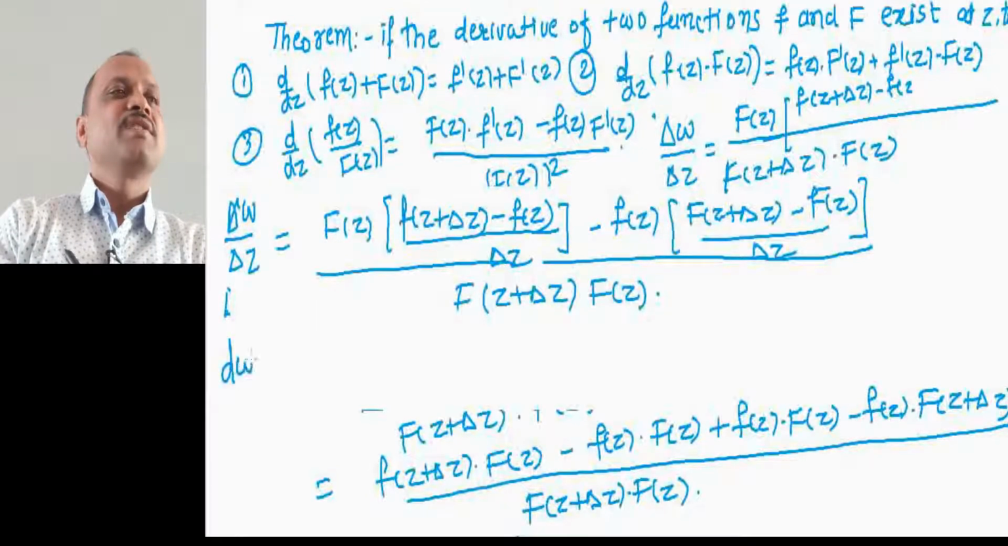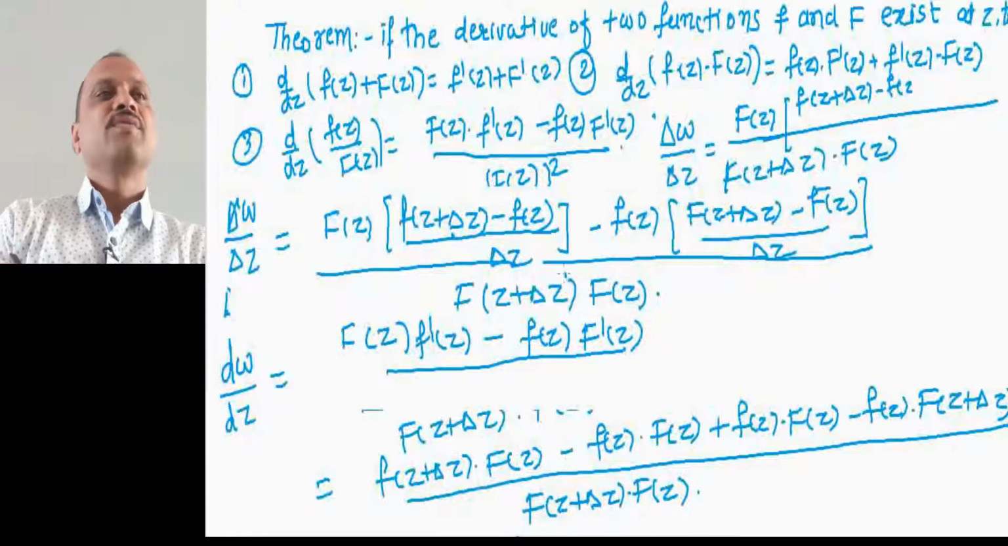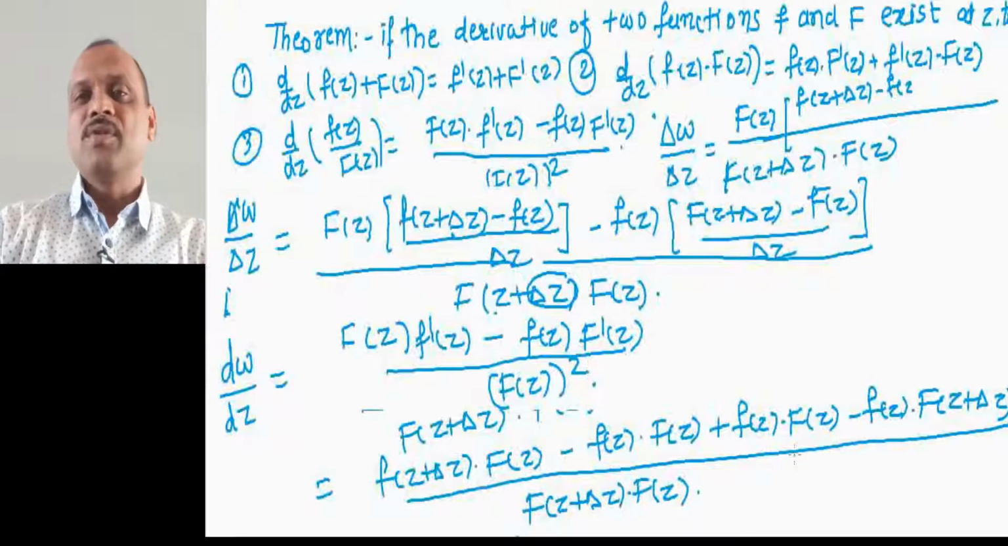So in the limiting case, this will be dw by dz. This term is independent of delta z, so it remains as it is. F of z into f dash of z, the derivative, minus here f of z into capital F dash of z, and in the denominator you can see that this term will be 0. So we have capital F of z into capital F of z, and that will be capital F of z whole square. So this is all about the derivative of algebra of derivable functions of a complex variable.